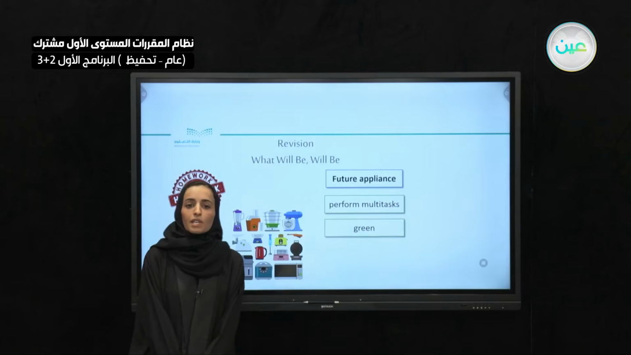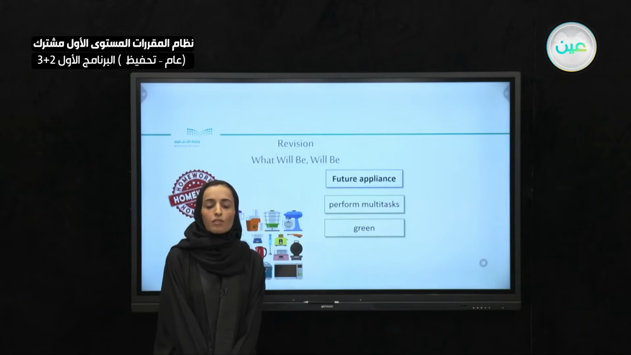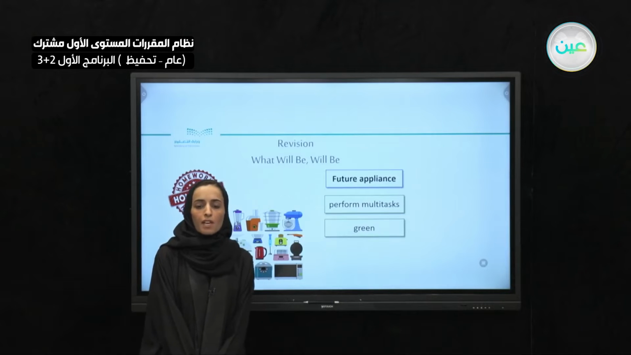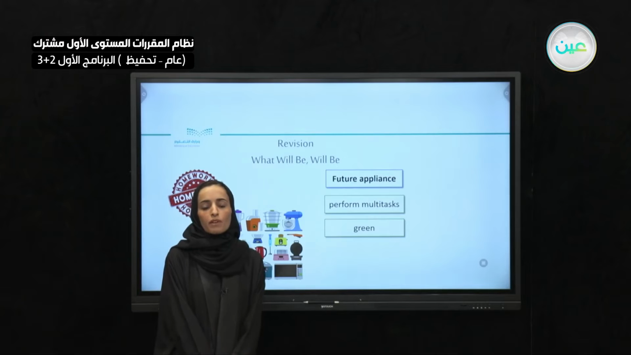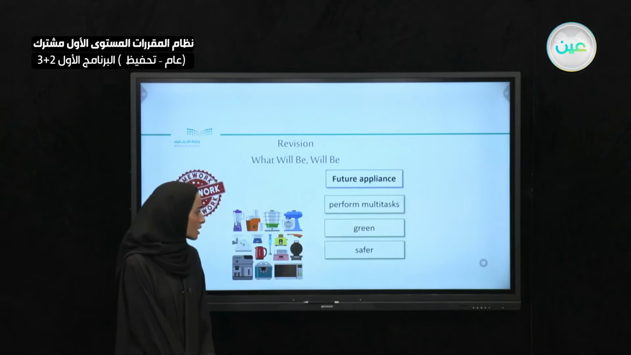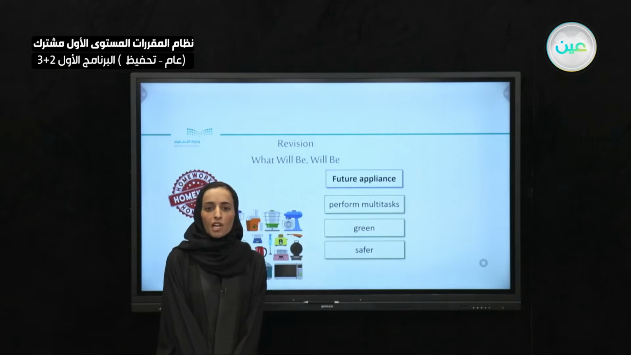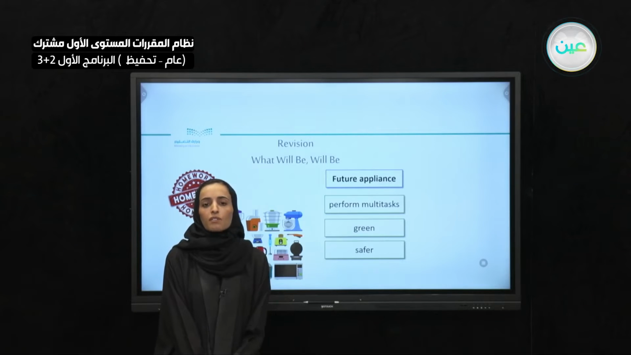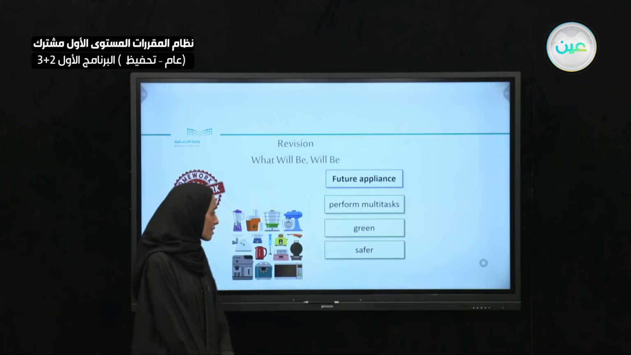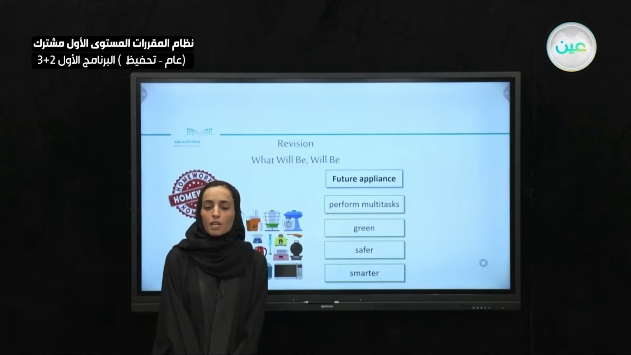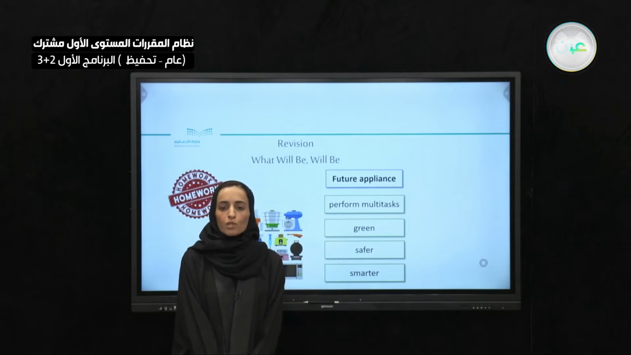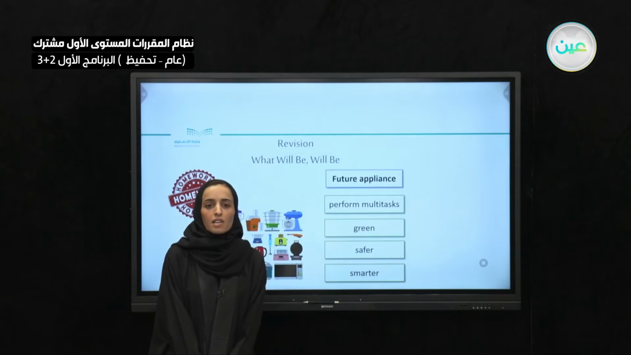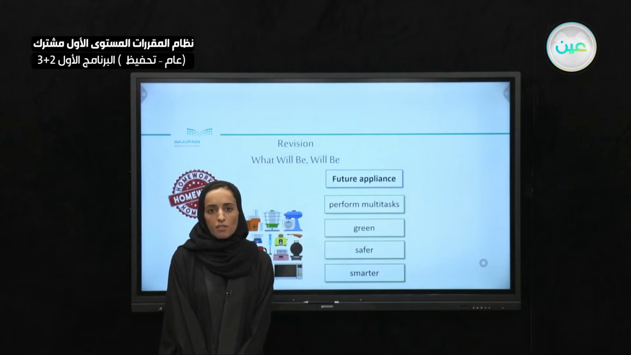Also, they will be green, environmentally friendly. They are not going to harm the environment. Also, they will be safer. If a child or a kid would like to use it, it would be safer for them. In the future, they are going to be smarter. Maybe we can work them using our computers or our phones. They will connect with our devices, and they will have applications and other things.